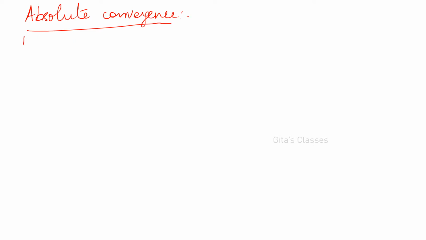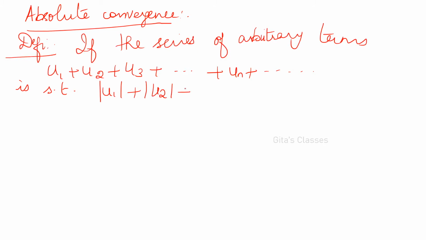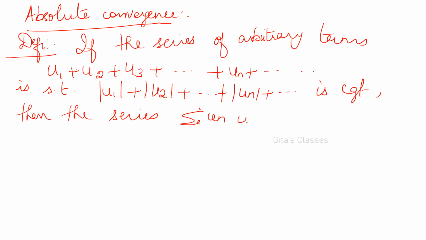Absolute convergence: the definition is, if the series of arbitrary terms u1 plus u2 plus u3 plus etc. plus un plus etc. (arbitrary here means some positive, some negative) be such that modulus of u1 plus modulus of u2 plus etc., that is absolute value of u1 plus u2 plus etc. un is convergent, then the series sigma un is said to be absolutely convergent.